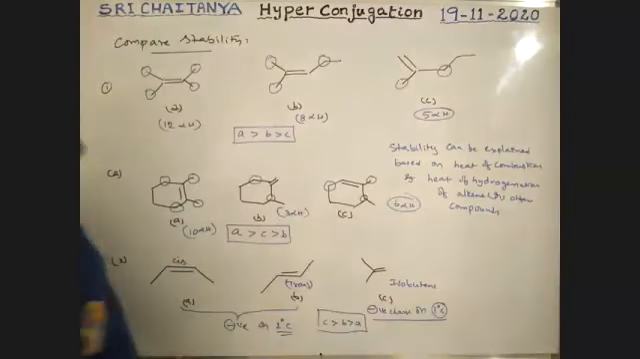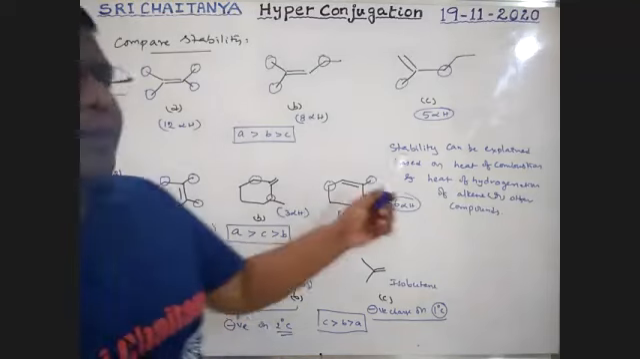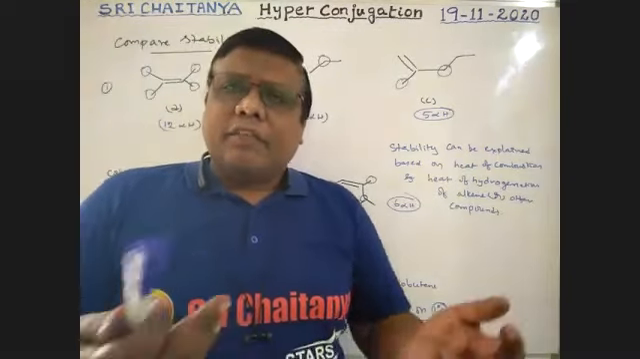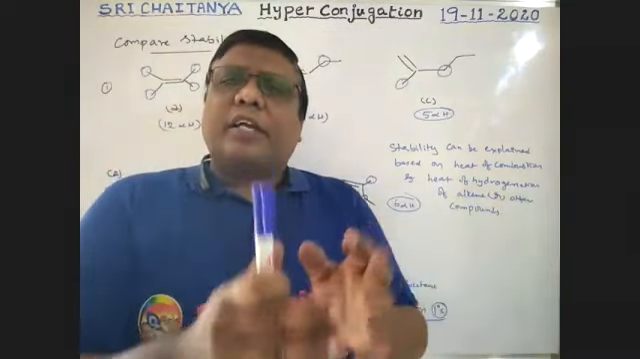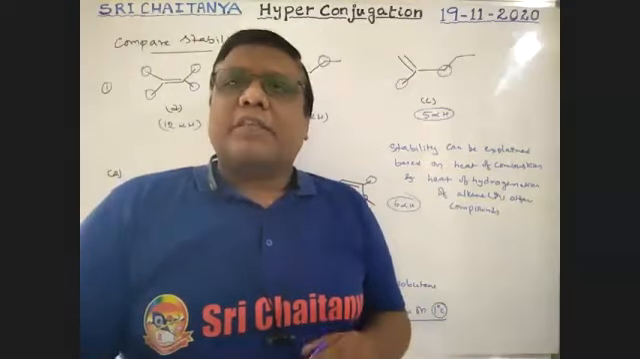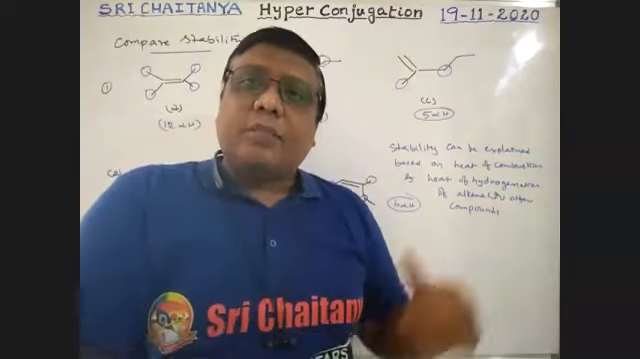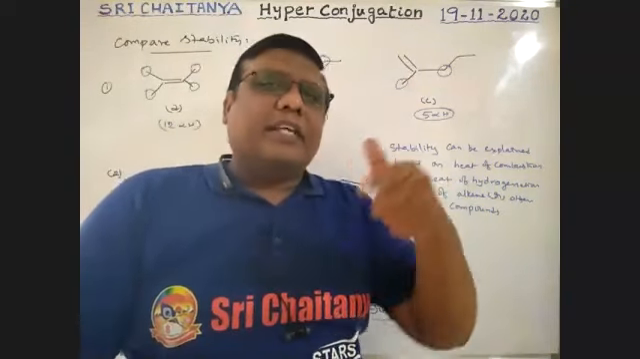So actually, this is the way to explain the stability, but the stability of molecules is explained on the basis of heat of combustion. Heat of combustion means a compound is burned in the presence of excess oxygen. So heat energy is released. The more heat energy is released, the more reactive and the less stable it is.